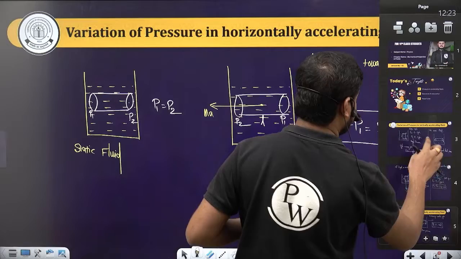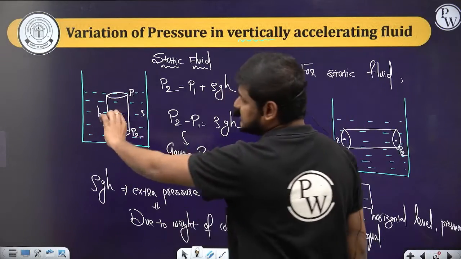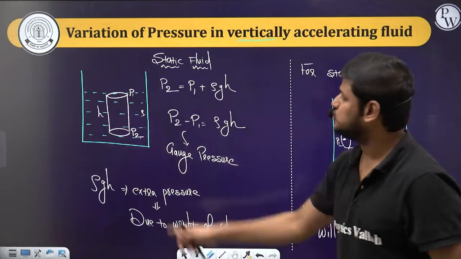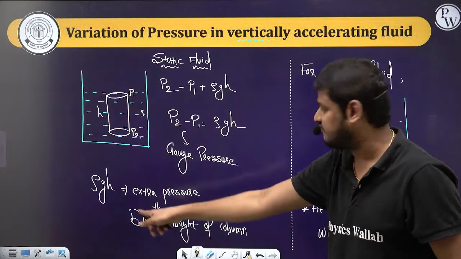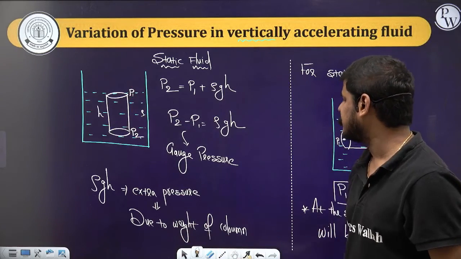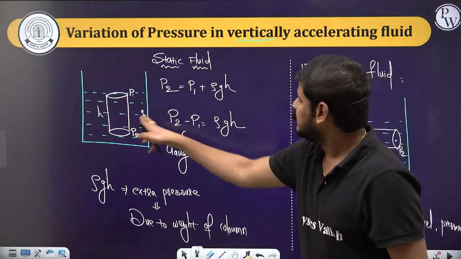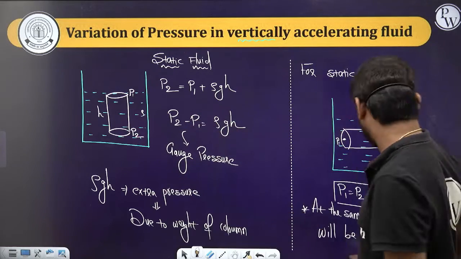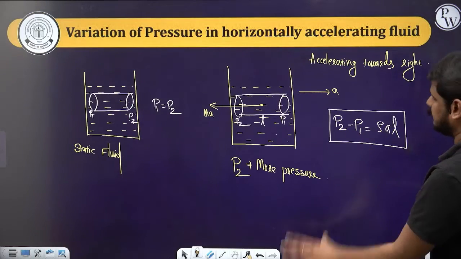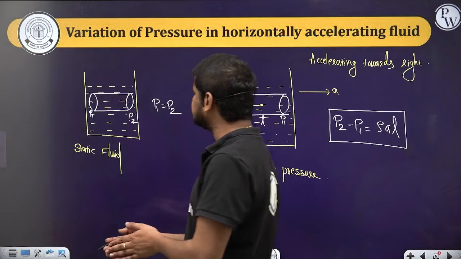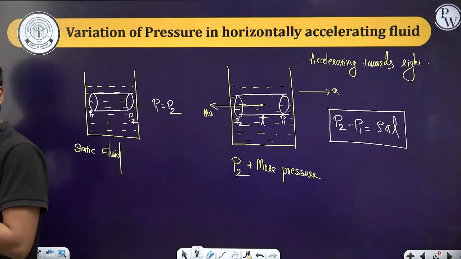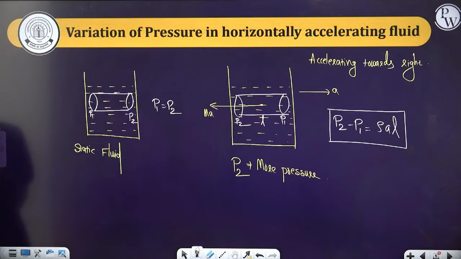Previously the pressure was increasing due to acceleration due to gravity, G, due to its own weight, the weight of the liquid column, right? So that's why rho GH. Here it is rho AL. So have you guys understood this part? Just note this point down. Very important, this formula.